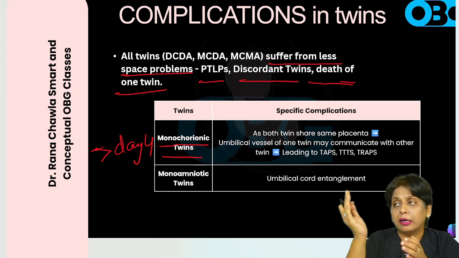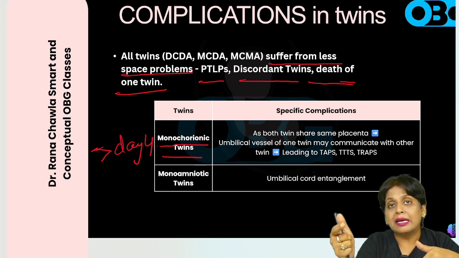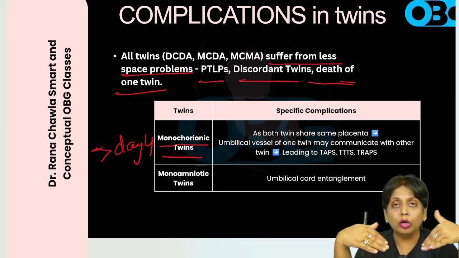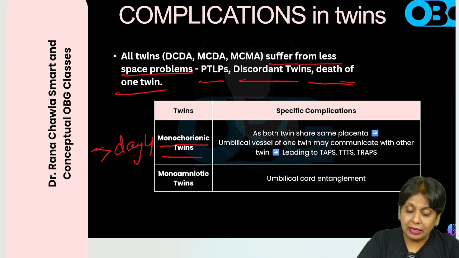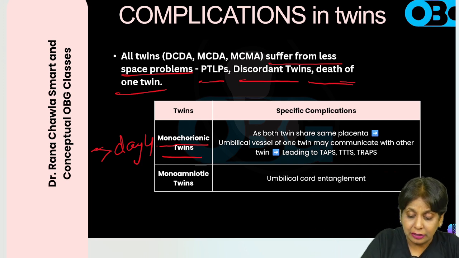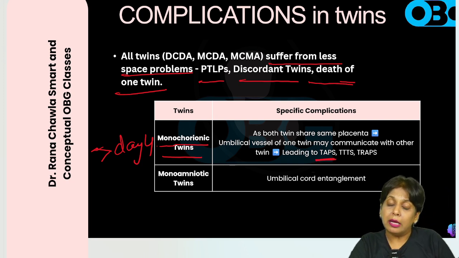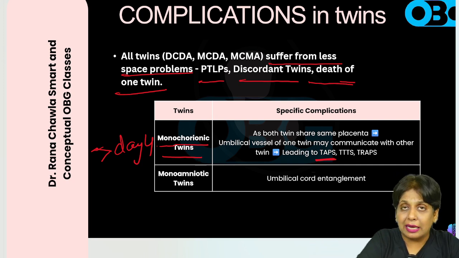Because they are sharing the same placenta, the umbilical vessels of one fetus can communicate with the umbilical vessels of the other fetus. Then the blood from one fetus will go to the other fetus, and one fetus will become the donor and the other the recipient if the vessels communicate inside the placenta.